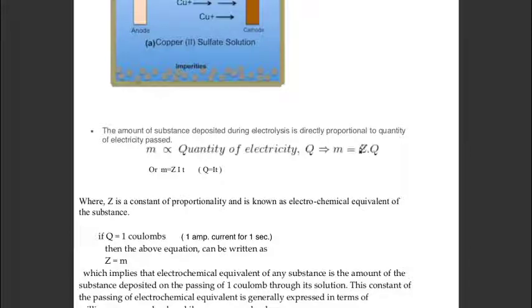Here z is called the proportionality constant, and it is also called the electrochemical equivalent of the substance. It can also be written as m equals zit, where q equals it, the charge, which is current multiplied by time.